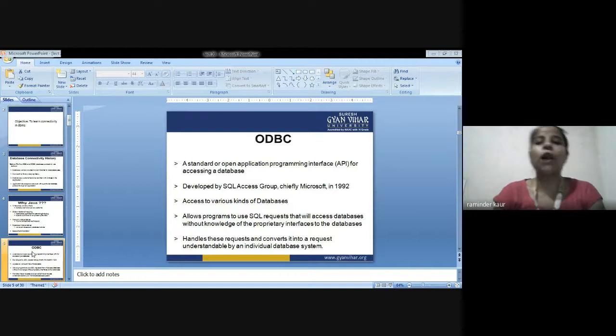In addition, it allows programs to use SQL requests that will access databases without knowledge of the proprietary interfaces to the database. Next, it can handle these requests and convert them into requests understandable by the individual database management system.